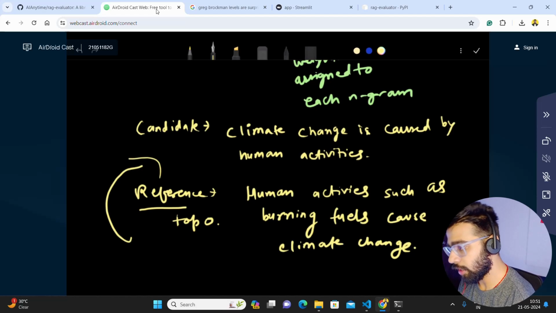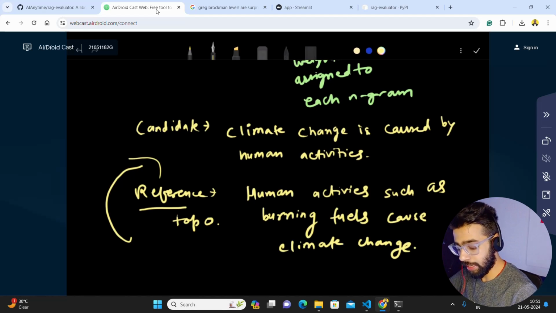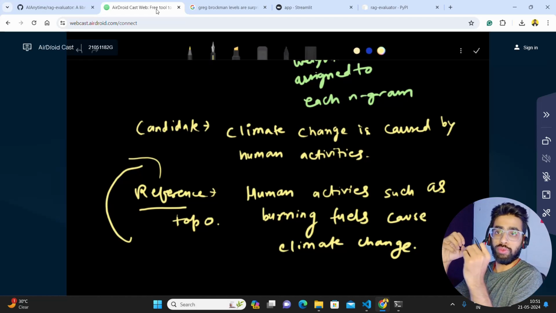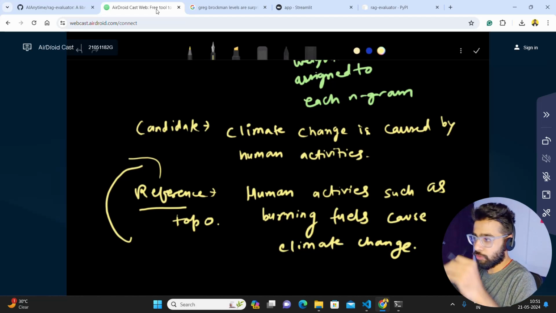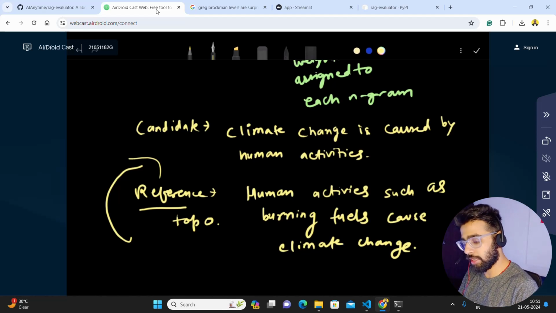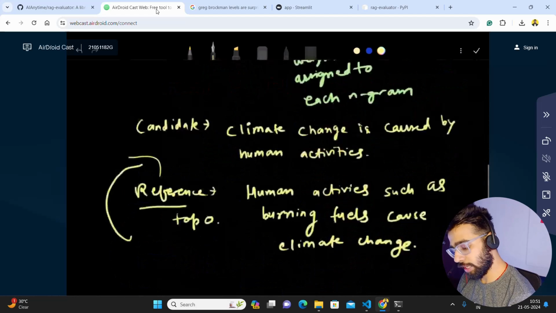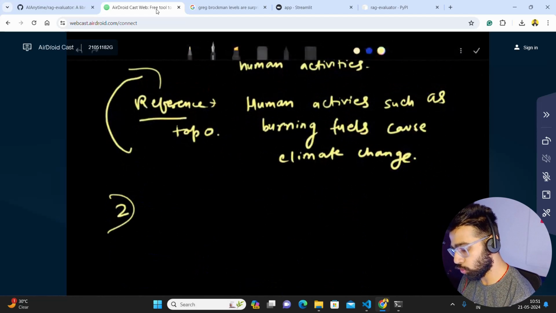If you look at the generated output from this, then it makes sense. You can say that the LLM was able to reason it out, that from this reference it has to generate this kind of response, and that's where BLEU comes in very handy. This is how you can define BLEU. The next is ROUGE.